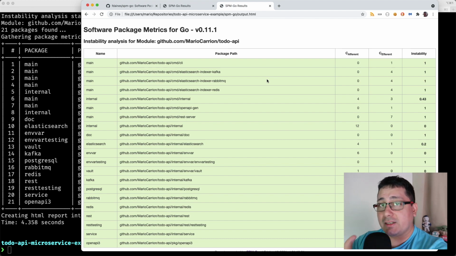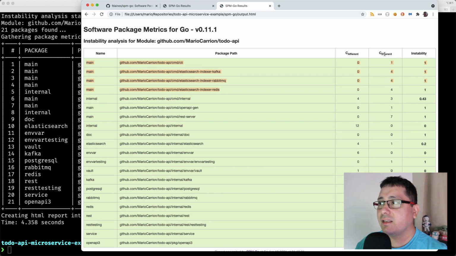For example, all the main packages that we have right here will have a high efferent value, and the reason is that efferent indicates the dependencies that this package has. Obviously, in the context of the format of the guidelines that we're following, CMD, or the binary that lives under CMD, is the main package, therefore it is importing all the different packages that we are using in our repository and our project.